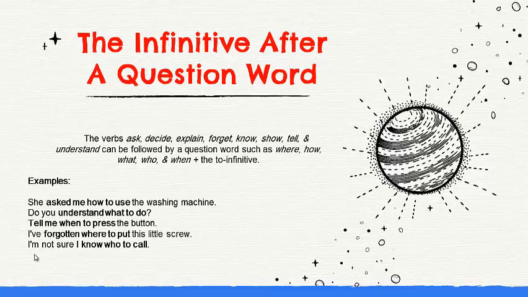The second one, do you understand what to do? We have the WH word what, and then we have the infinitive to do. Tell me when to press the button. We have the question word when, and then we have the infinitive to press. I've forgotten where to put this little screw. We have the question word where and the to infinitive, which is to put. I'm not sure I know who to call. Okay, we have the question word who, and then we have to call, which is an infinitive.